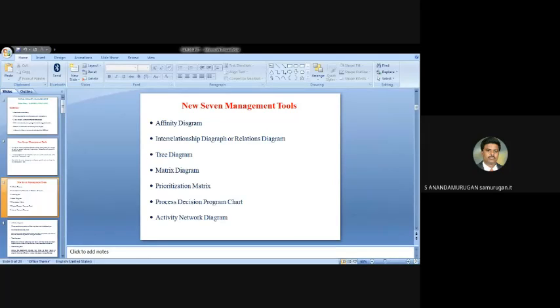Please write the test clearly. You have to write the contents based on the marks. If it is a 10 mark question, you have to write more. Don't write just half a page or 1 page. All the best. In between, if you have any doubt, please send a message to my number or call my number. Now all of you go to attend the test.